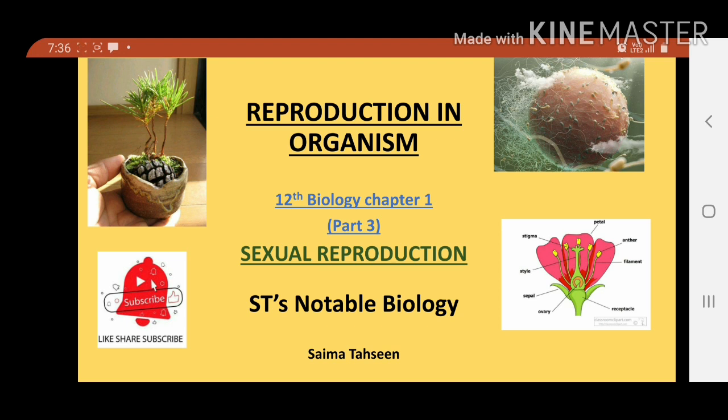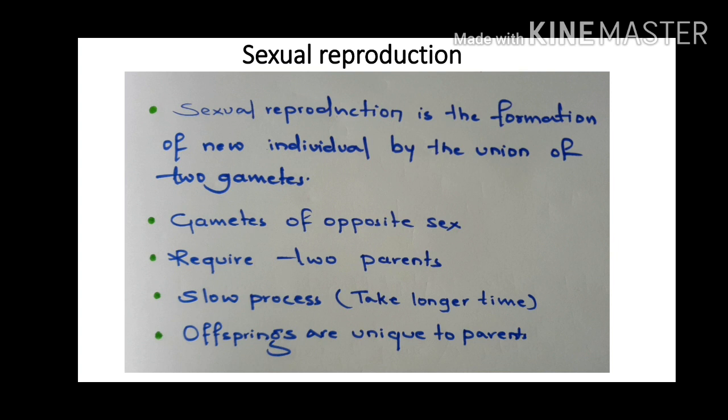In our previous video, we discussed asexual reproduction, and today's topic of discussion is sexual reproduction. Let's see what sexual reproduction is. The first point: sexual reproduction is the formation of a new individual by the union of two gametes. Here there is a formation of a new individual, but how? After the union of two gametes, it means there is a necessity of what?